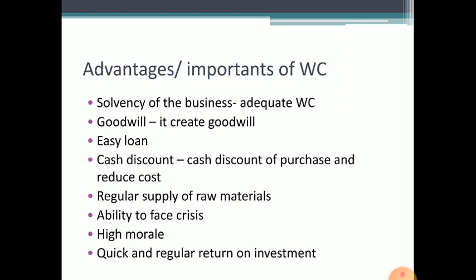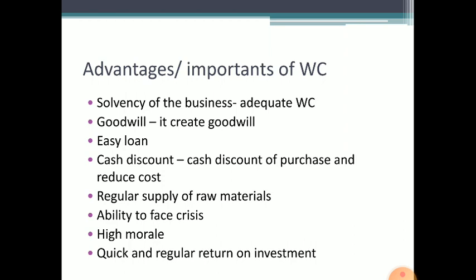There are many advantages of working capital. What are they? The first one is solvency of the business. Adequate working capital helps to meet day-to-day operations of the business, and it also helps the smooth functioning of that business. The next one is goodwill. It creates goodwill of the firm, as a business concern is able to make prompt payment of its obligations. It will help to create and maintain the goodwill of a firm.